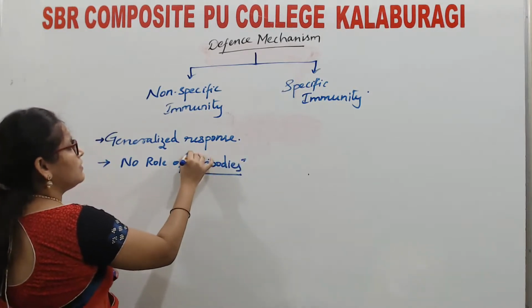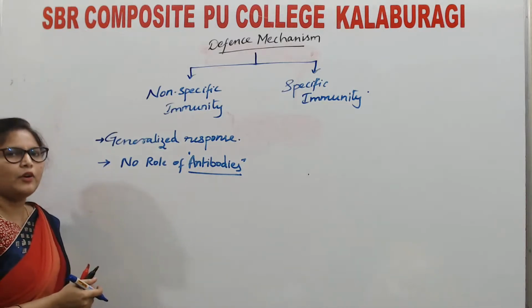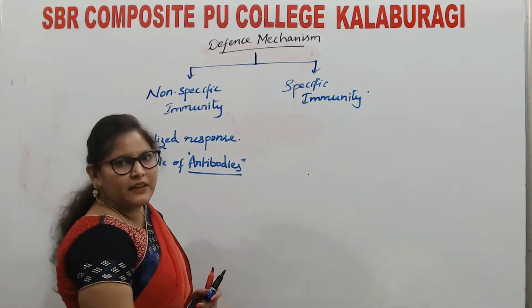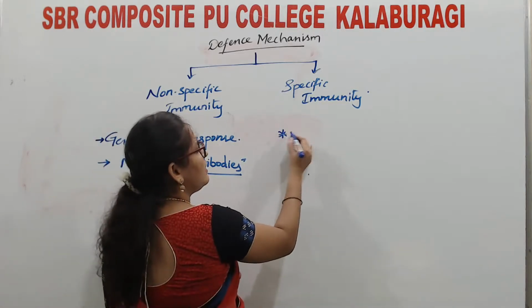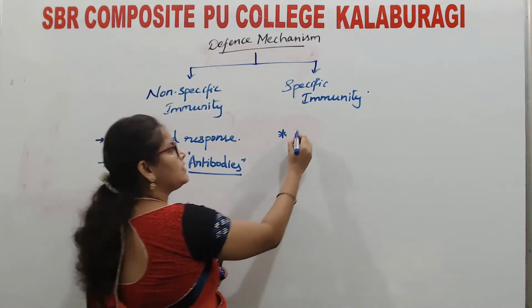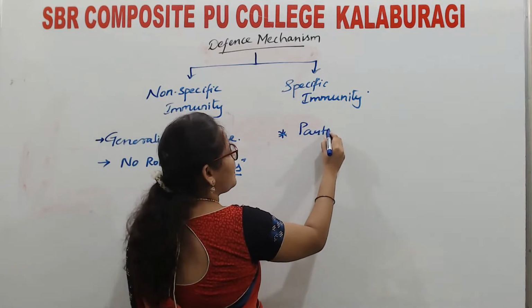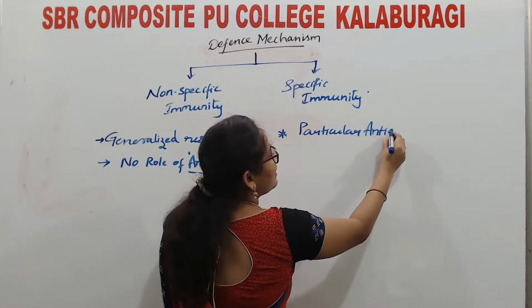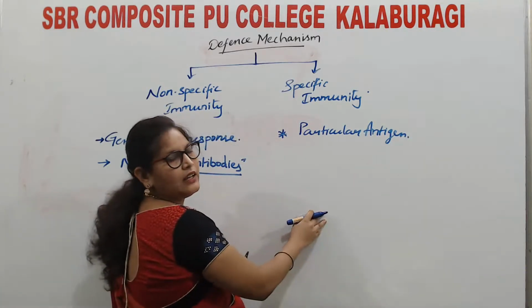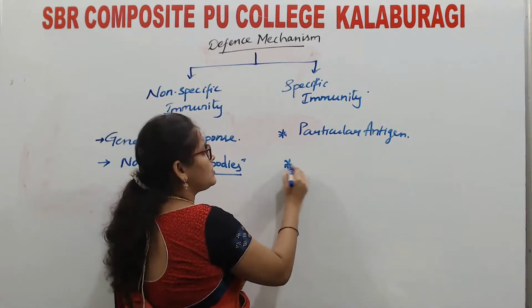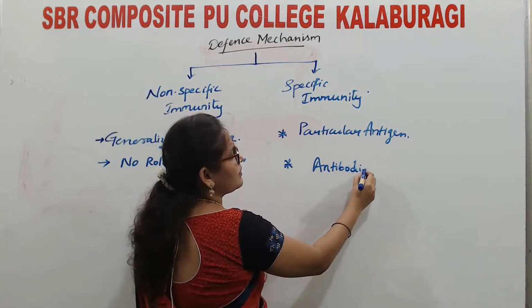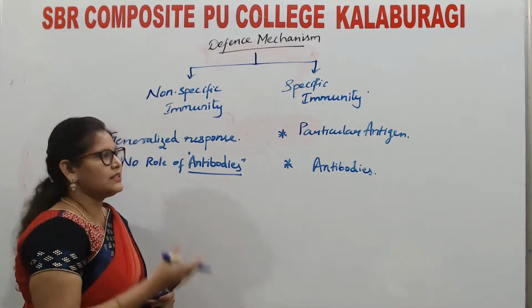What are these antigen antibody? We shall discuss. Whereas specific immunity is highly specific to the particular antigen, and it will act upon the antigen with the help of antibodies.